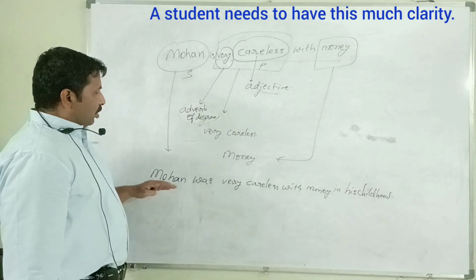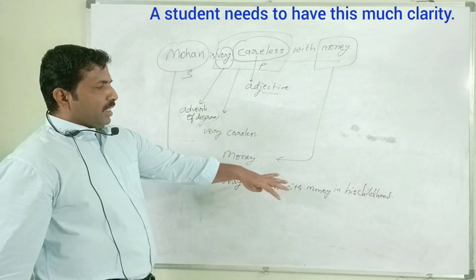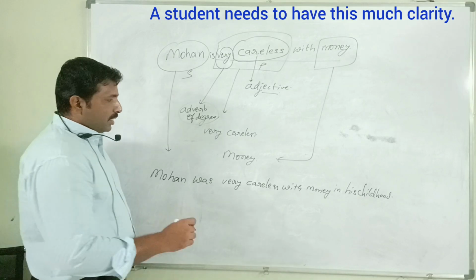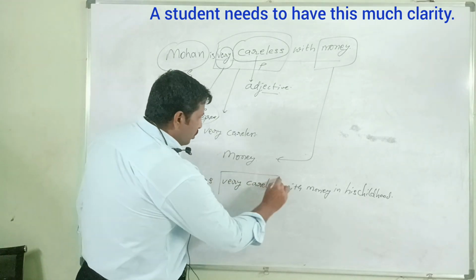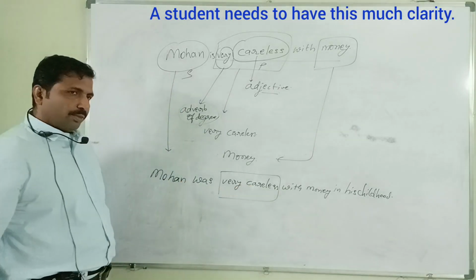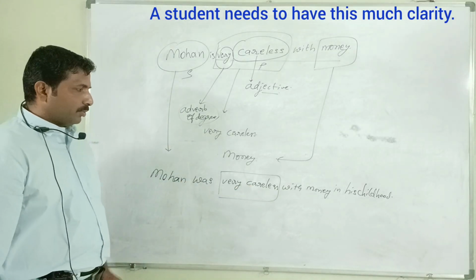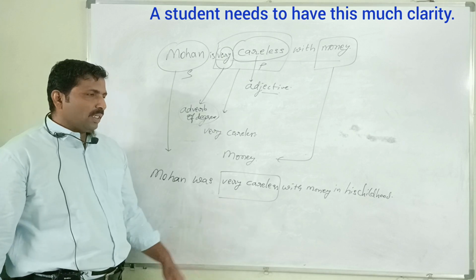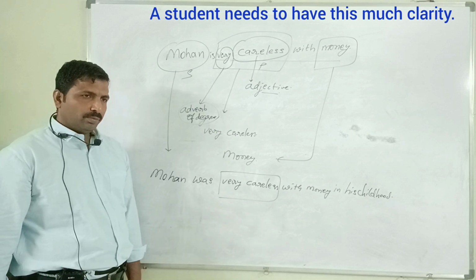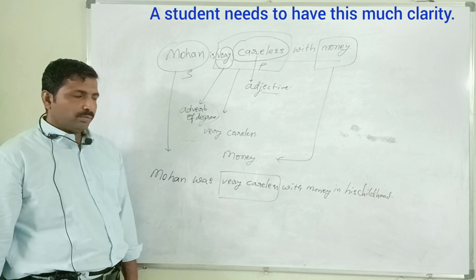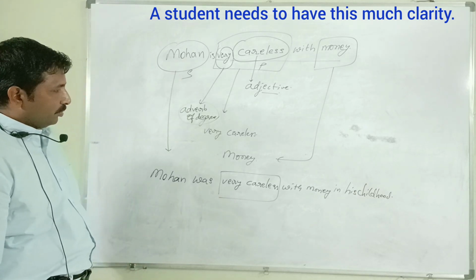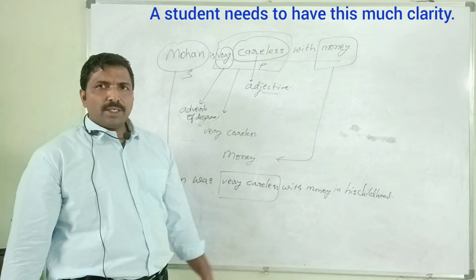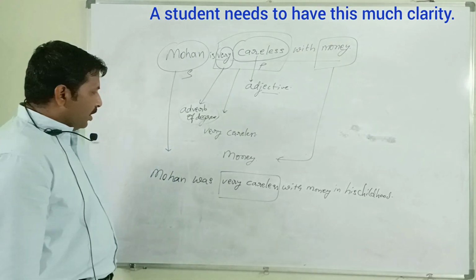Okay, anyway, Mohan was very careless with money in his childhood. Again, "very careless" must be the answer to this sentence. How was Mohan with money in his childhood? Very good.